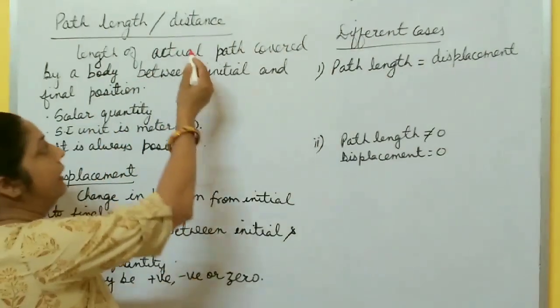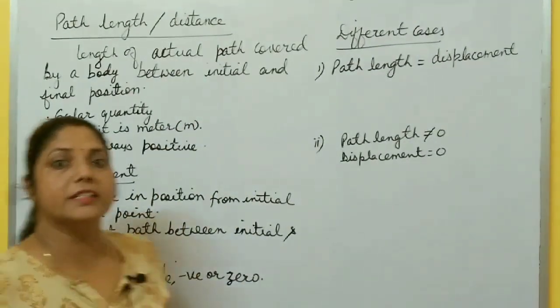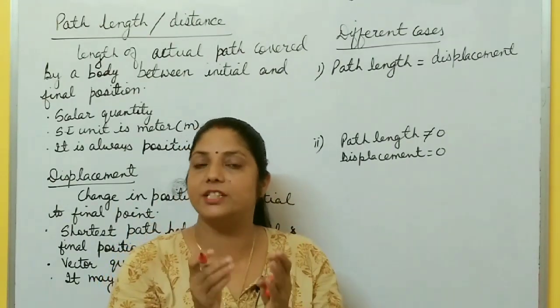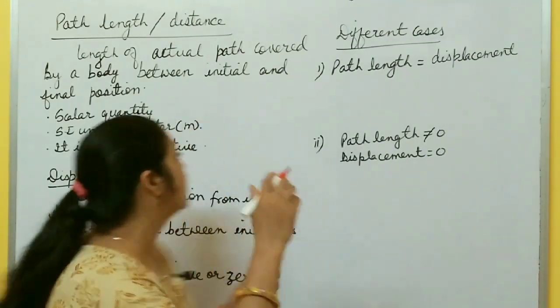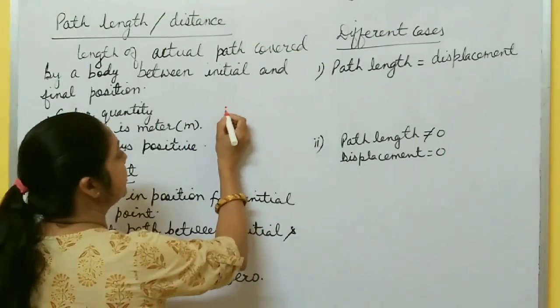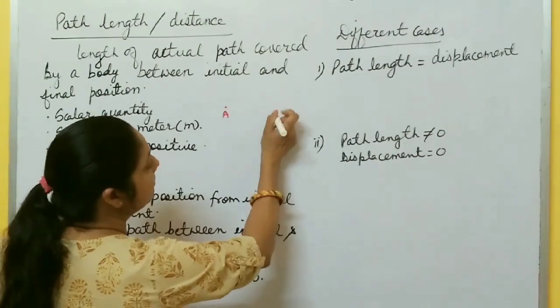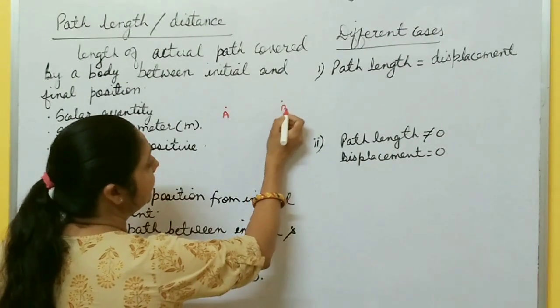Now path length, or you can say distance. What is this path length or distance? Path length, as the name suggests, is the length of the path. Suppose you are at this position A. The initial position is A, and after some time you reach point B.